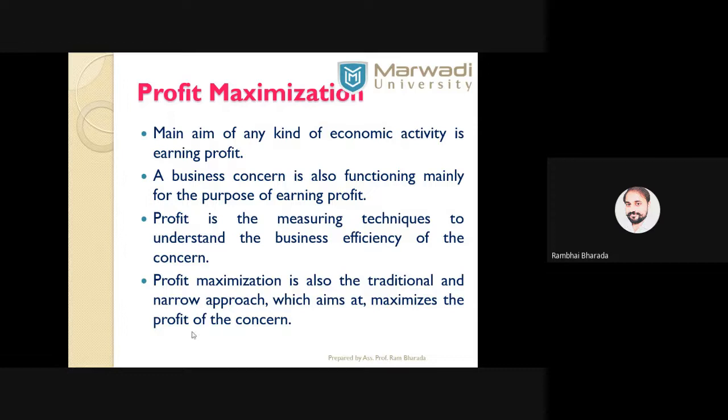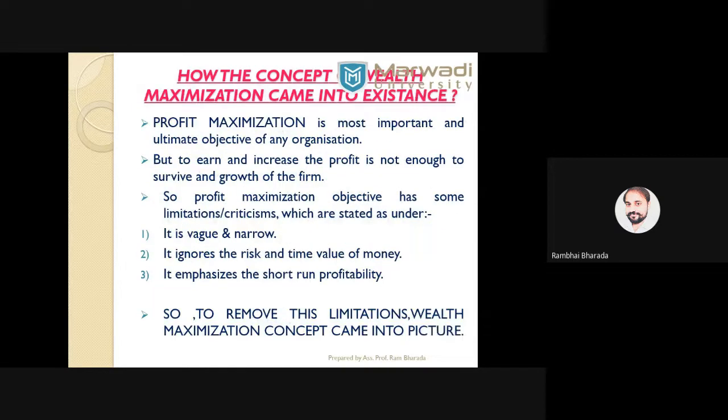So each and every company started to earn a profit, and they always try to get the maximum profit. But this maximization of profit has some limitations. Why? Because it's a narrow concept. We are always thinking about only profit. We are not thinking about the taste and preference of the customers. We are not thinking about the risk. We are not thinking about the time value of money. We are not thinking about the future aspect.